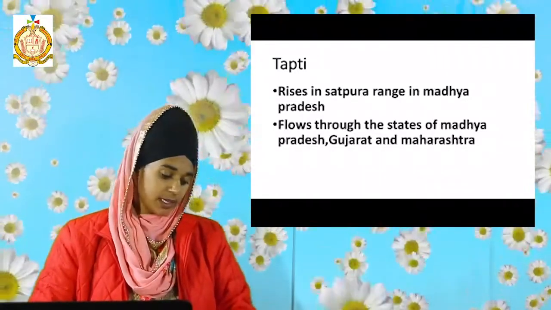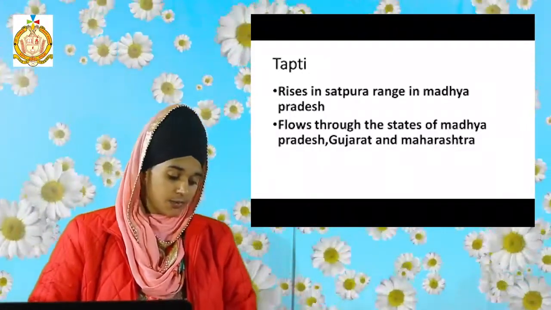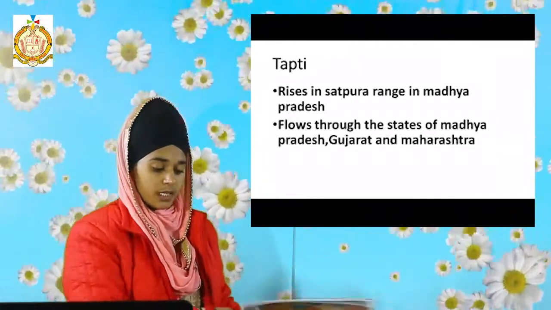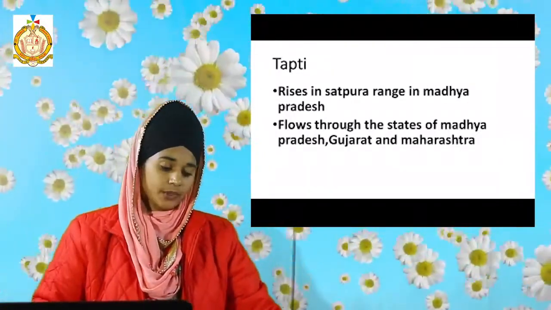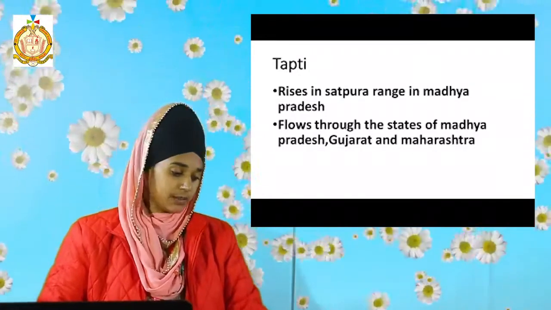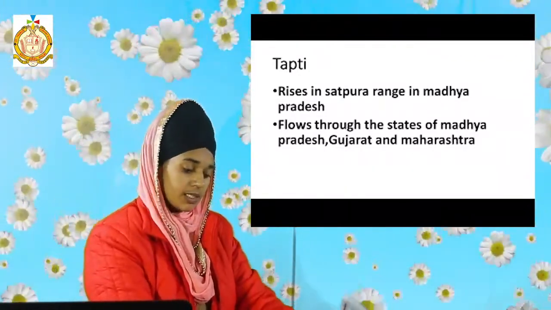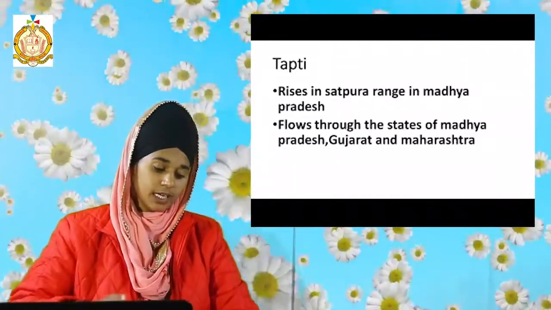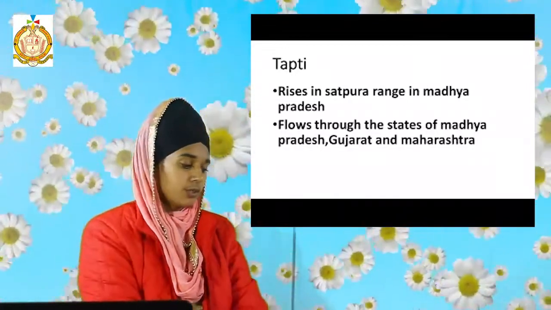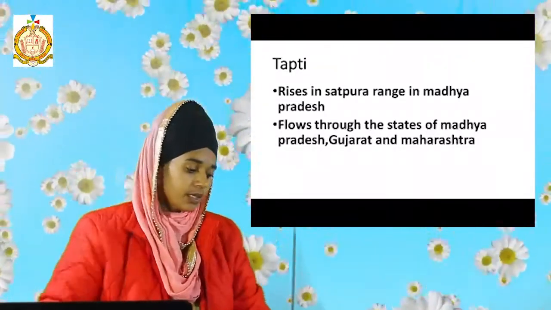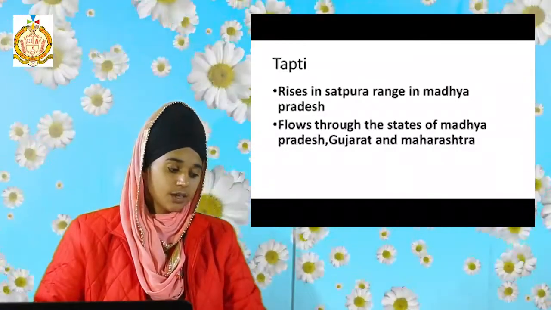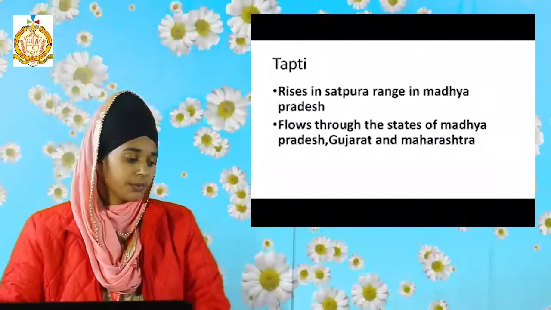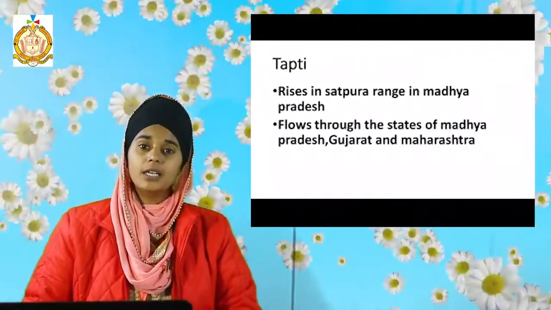Then the next topic is answer the following questions. First question is, where does the river Indus originate? Which are the main tributaries of the river? Tributaries means, what do you mean by tributaries? Students, a tributary is a small river that flows into a large river. That also you have to tell. The answer will be, the river Indus originates in Tibet at Kailash mountain range. Its tributaries are Jhelum, Chenab, Ravi, Beas and Satluj.